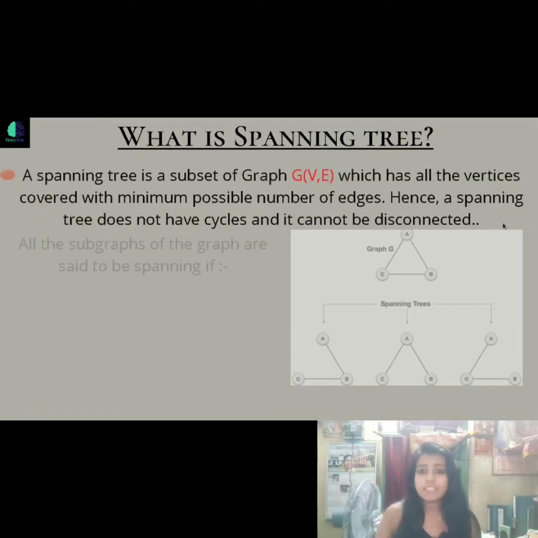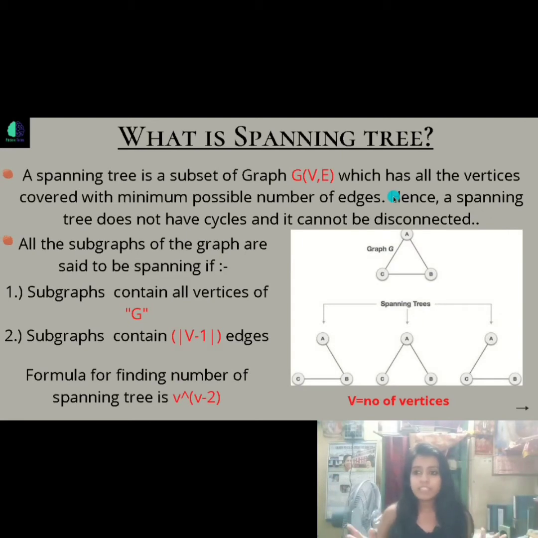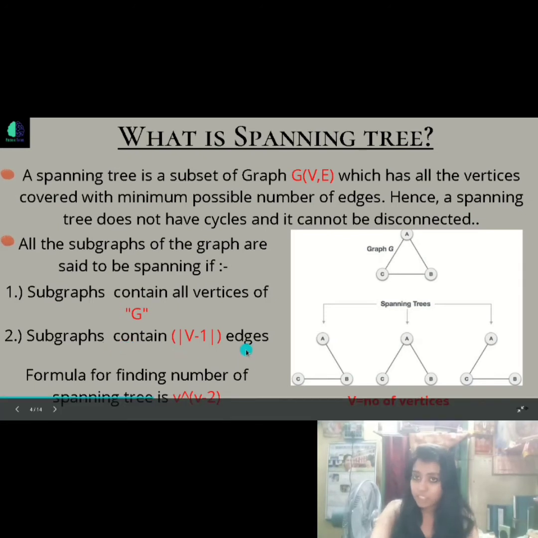Spanning tree is basically a subset of a main graph that must contain all the vertices with minimum possible edges. That means it must cover all the vertices with minimum possible edges and should not have any cycles and cannot be disconnected. A subgraph can be said to be a spanning tree if and only if it contains all the vertices of the main graph and must have v minus 1, which means vertices minus 1 edges. Then only it is considered a spanning tree of that graph.